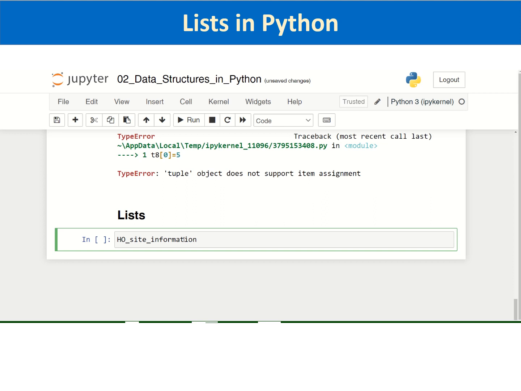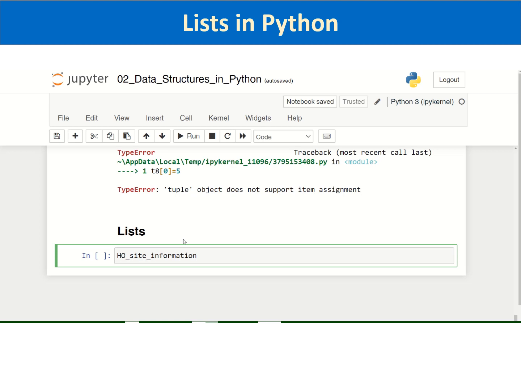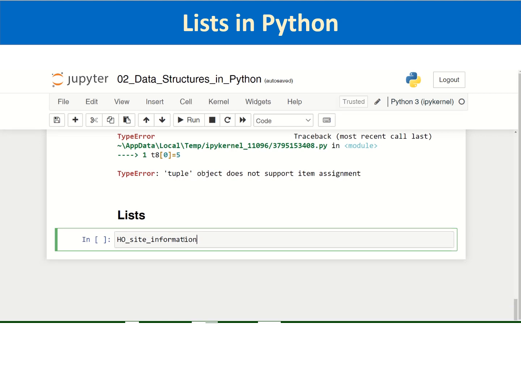If I want to preserve the site information, like the name of the site, the location, the lat long of the site, which will be float data types, then year of establishment, which will be integer type, and then name of the river, again a string, and type of the site, again a string. So you can have a variety of data types included in the list, giving as much information as possible about that particular site. And we can have a list of lists with information about all HO sites. So in that way, lists will be very useful.